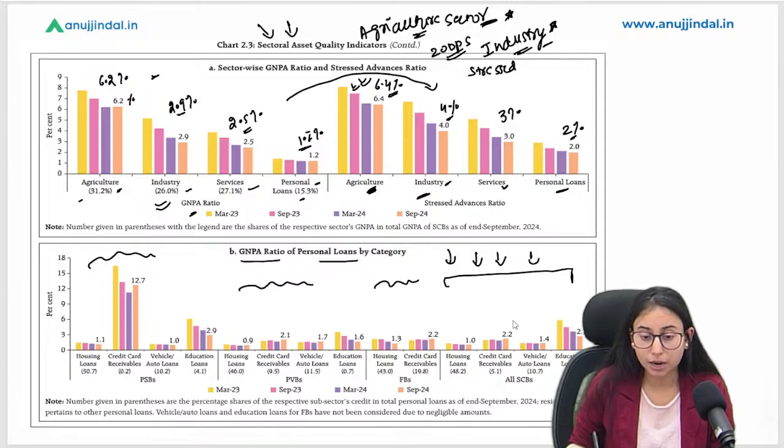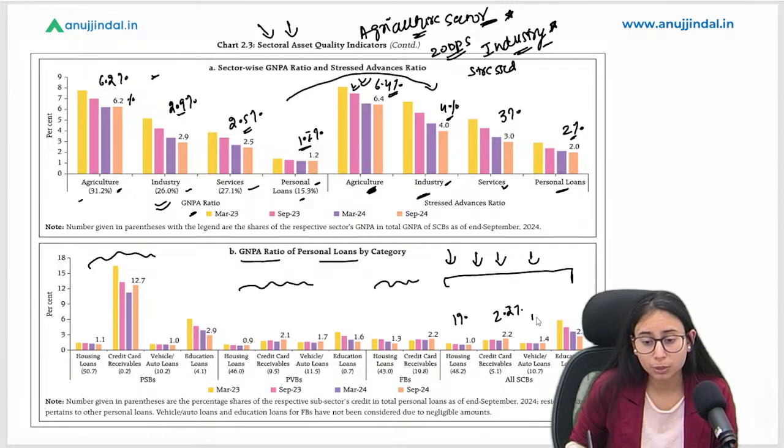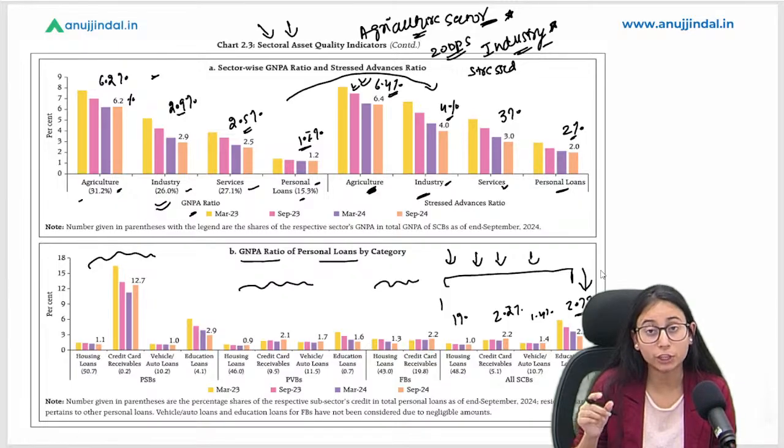If we look at the data, housing loans have 1% of GNPA, credit cards have 2.2%, vehicle and auto loans have 1.4%, and education loans have 2.7% of GNPA. Looking at this carefully, we can see that education loans have the highest ratio in terms of GNPA.